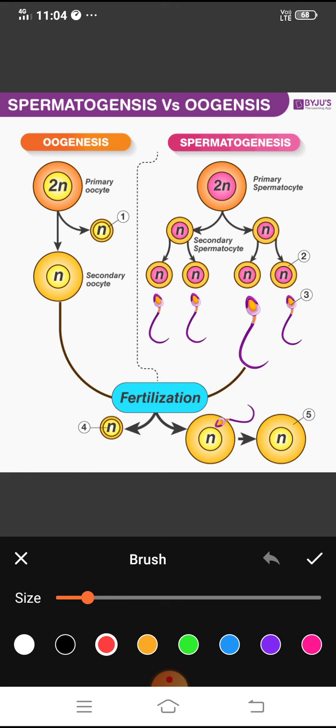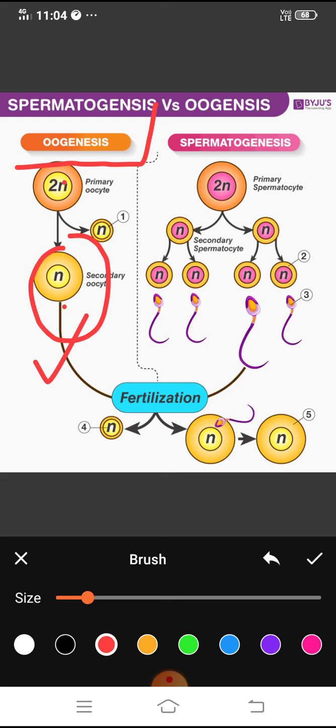This is just a recalling of the basic concepts. So what is gametogenesis? It is the formation of gamete. Previously it was twice n, and after meiosis, what happened? The number reduces to n, and this is the case in case of female.